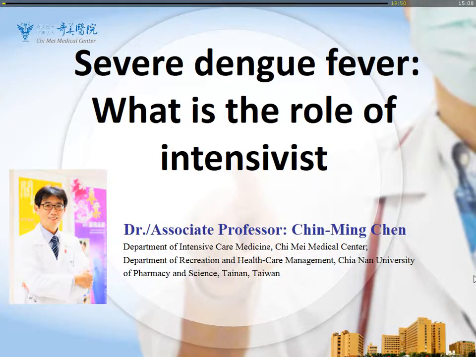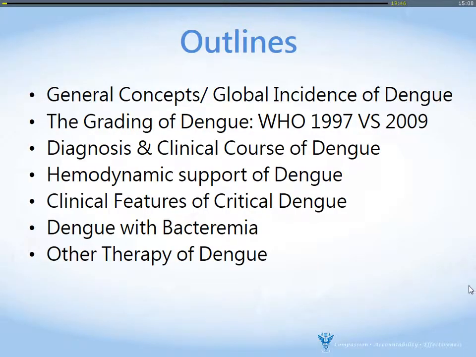And my topic will be severe dengue fever. What's the role of the intensivist? Here is my outline: some general concepts and the grading system, diagnosis, the hemodynamic clinical features, the bacteremia, and the other therapy.